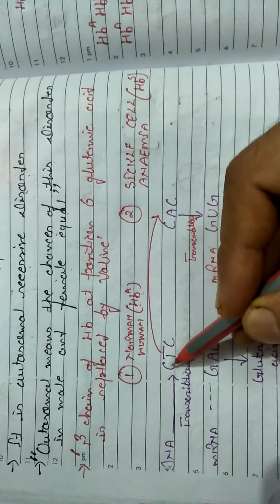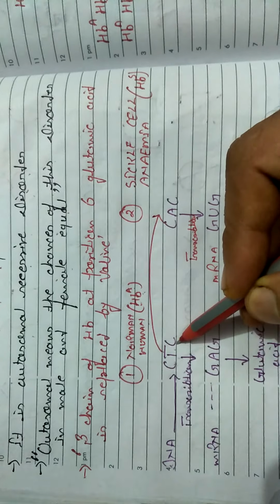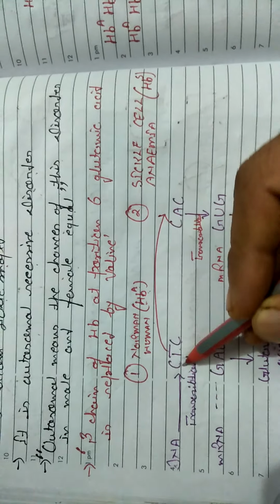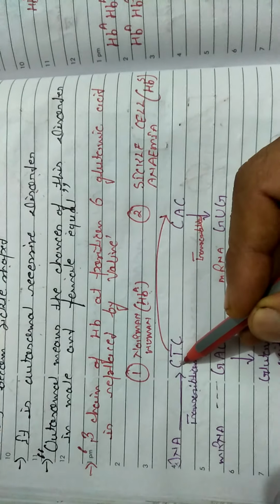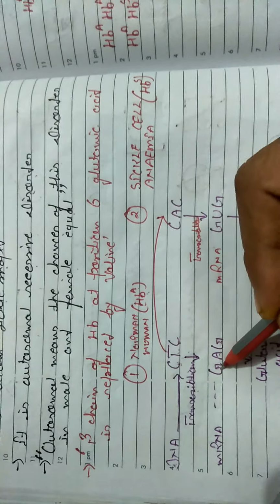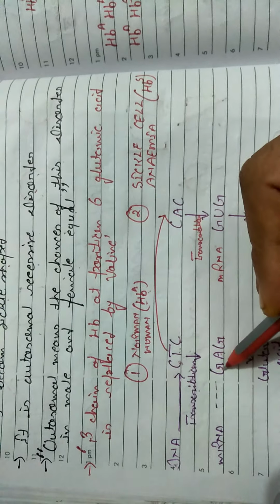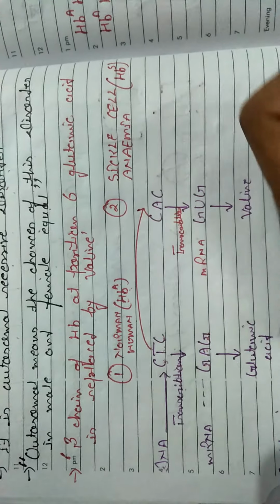They have a CTC, a nitrogenous triplet code. After transcription, this CTC converts into GAG. Cytosine, thymine and cytosine convert into guanine, adenine and guanine. This GAG is responsible for glutamic acid.